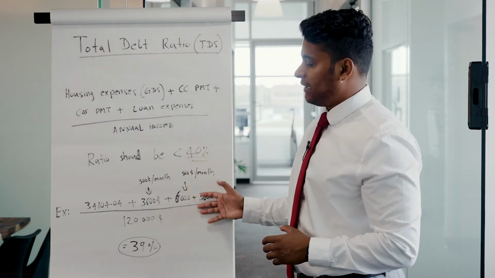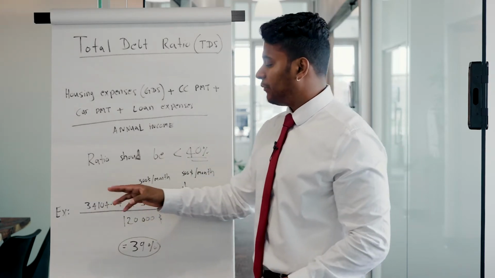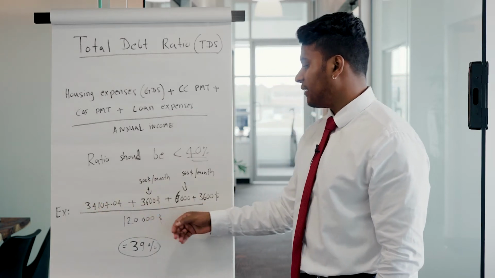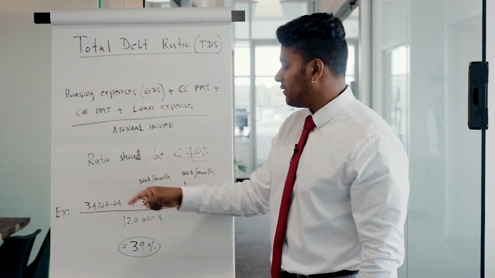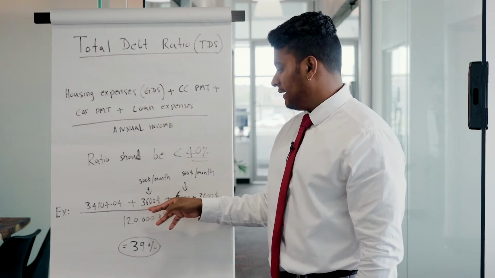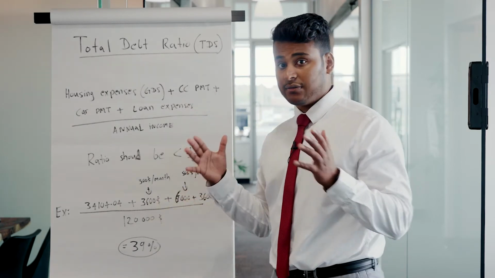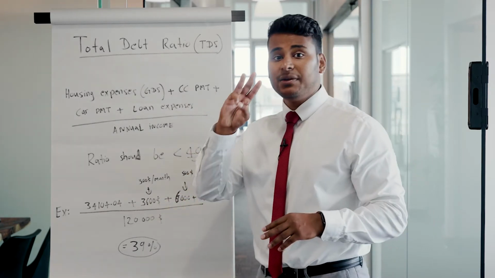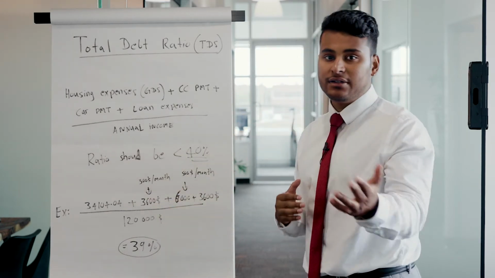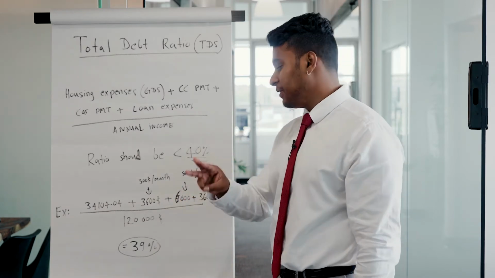Okay, so let me go back to the same example. You're buying a property of $400,000, and we already calculated the expenses: $34,104.04. That's for the housing expense, the GDS that we just calculated earlier. All together. And after that, we have the credit card payment. Let's say that this person had a $10,000 balance. Banks take 3% of that as monthly payment. Even though you're paying only the minimum payment, that is, let's say $100, we take 3% per month.